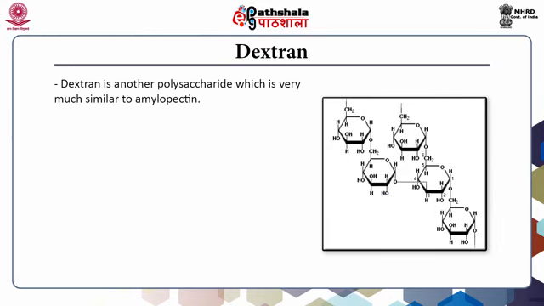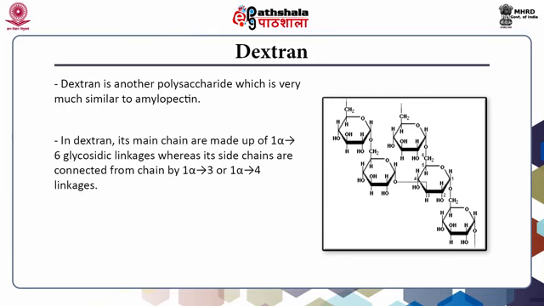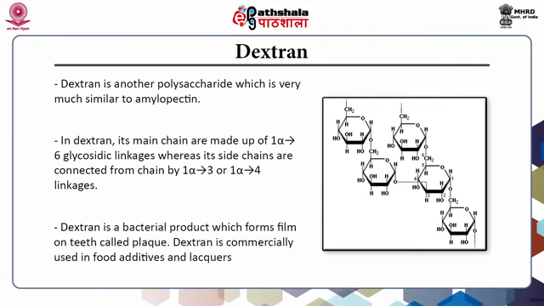Dextran. This is another polysaccharide which is very similar to amylopectin. In dextran, the main chain is made up of 1 to 6 alpha glycosidic linkages, whereas the side chains are connected to the main chain by 1 to 3 alpha or 1 to 4 alpha linkages. Dextran is a bacterial product which forms a film on teeth called plaque. Dextran is commercially used in food additives and lacquers.